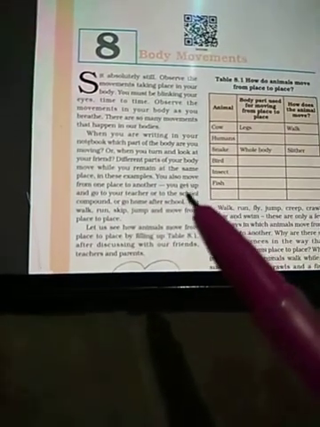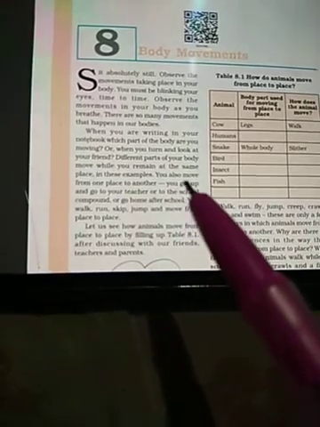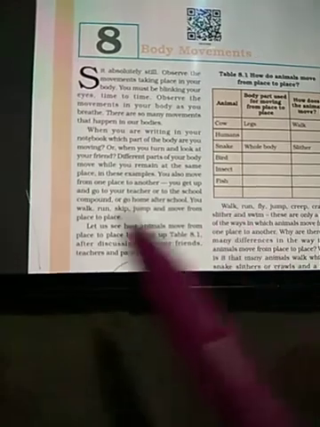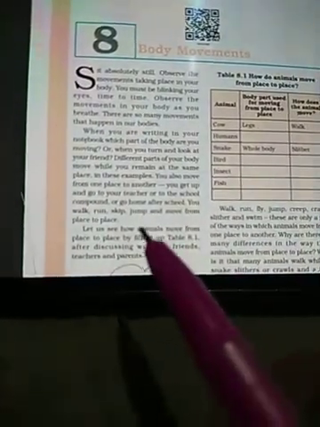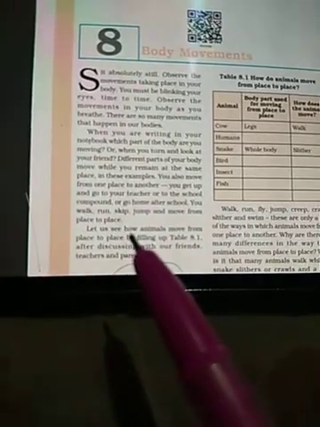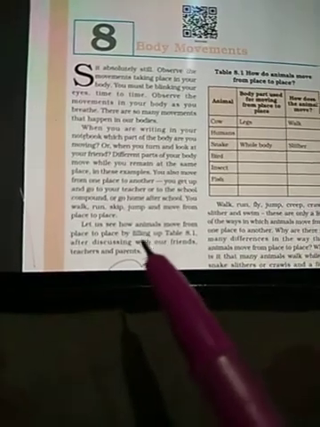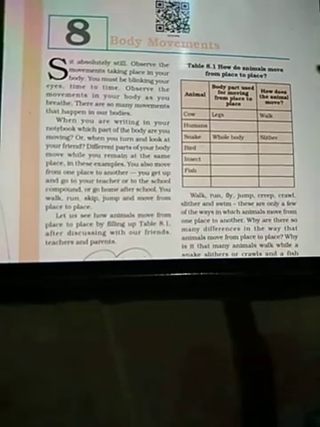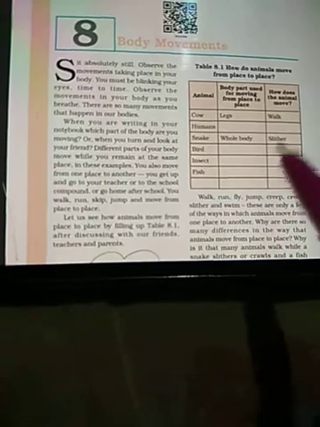In these examples, you also move from one place to another. When you get up and go to your teacher or to the school compound or go home after school, you walk, you run, you skip, you jump and move from place to place. Let us see how animals move from place to place by filling up Table 8.1. This is the table, you have to fill it up after having discussions with your friends or your teacher.